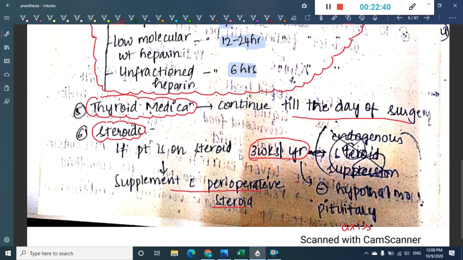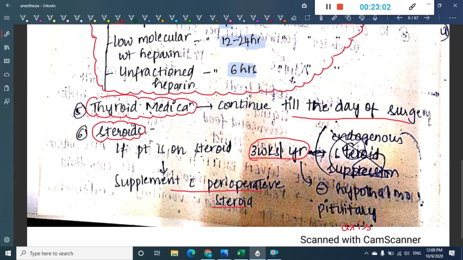Surgery is a stress to the body. It is, in one way or the other, a stressful activity occurring on the body. In order that the patient should cope with stress, the normal patient's body will produce more cortisol, right?